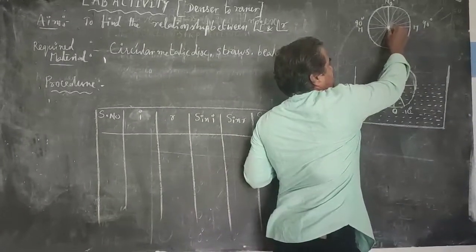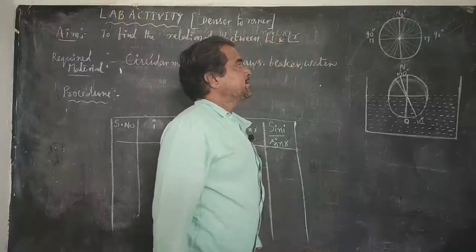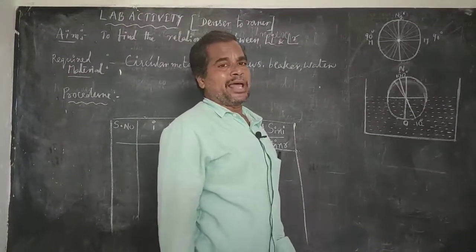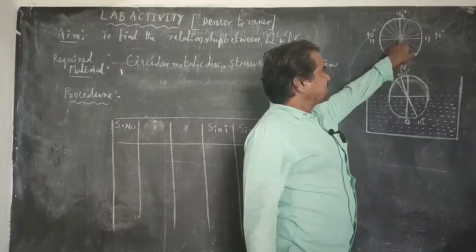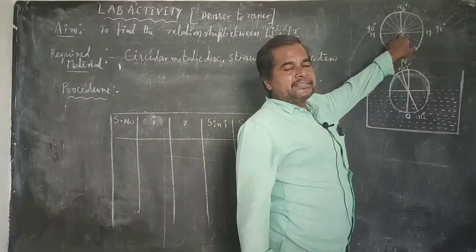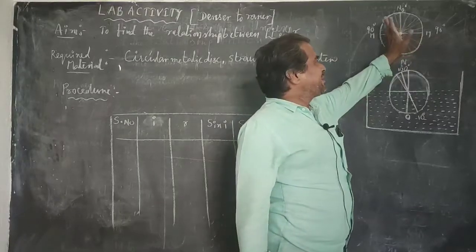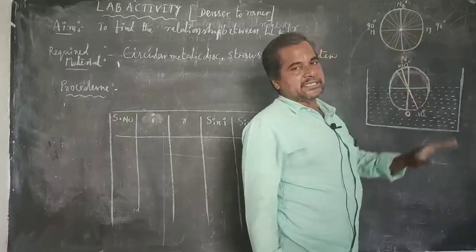The point of intersection is noted as O. And arrange two plastic straws at its center in such a manner that they rotate easily about its center.